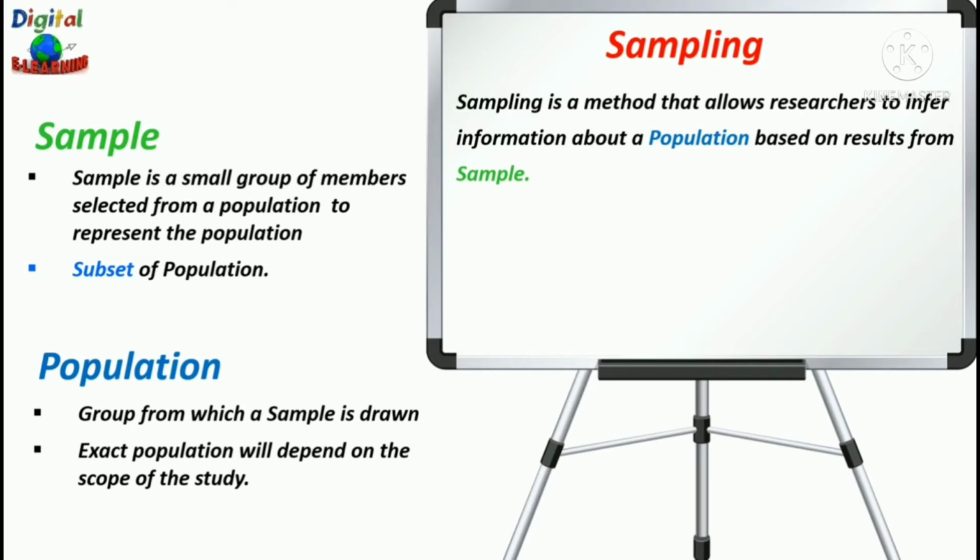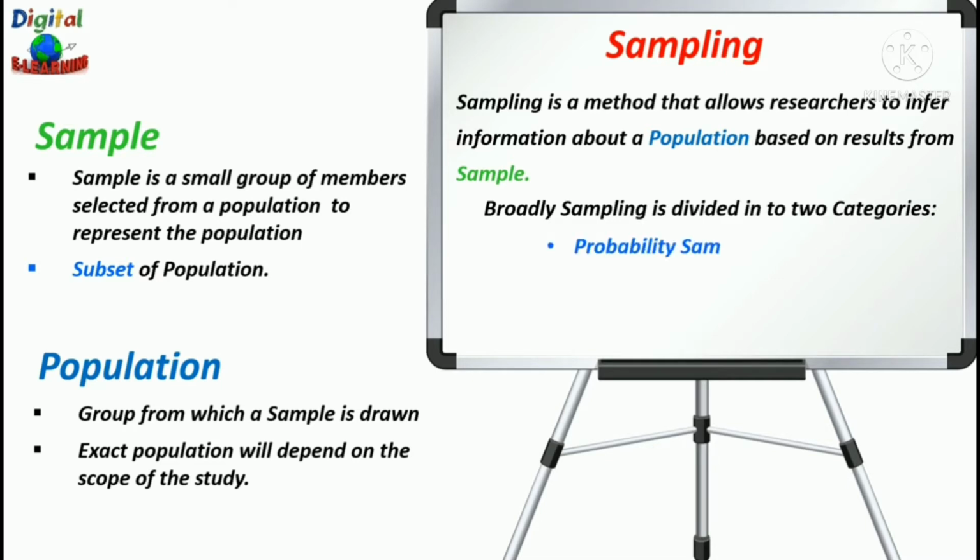To draw a valid conclusion from your result, you have to carefully decide how you will select a sample that is representative of the group as a whole. So broadly speaking, there are two different categories of sampling. One is probability sampling and next is non-probability sampling.